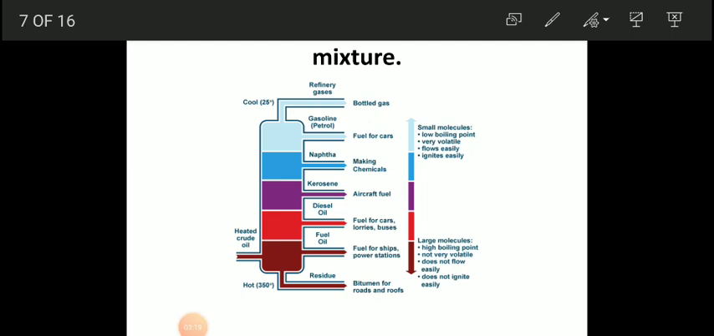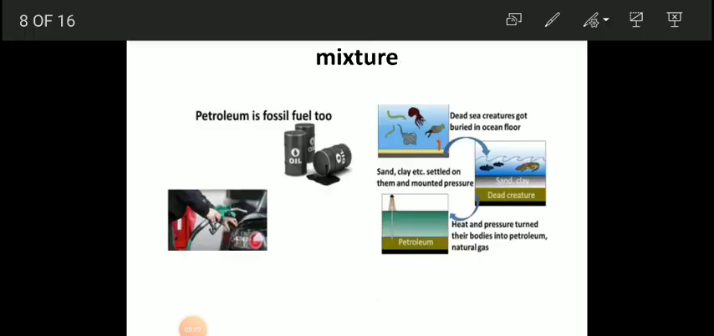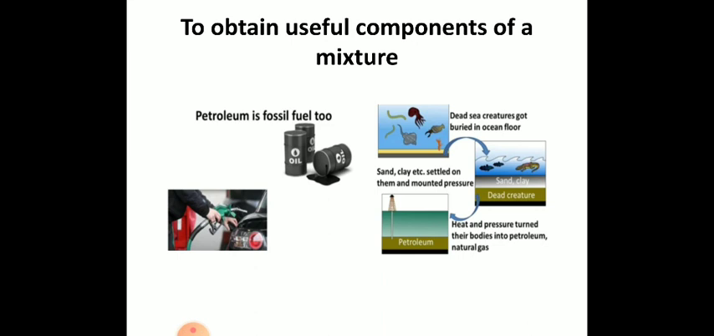We can separate its components by fractional distillation. So here we are going to see its steps. As you know, petroleum is a fossil fuel. Like coal, petroleum is also a fossil fuel, but it is made in a different way. How it is formed, we are going to see in the further steps.